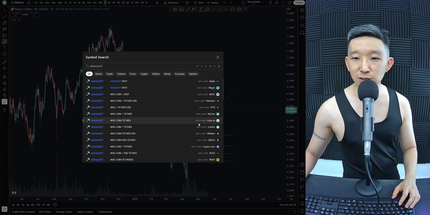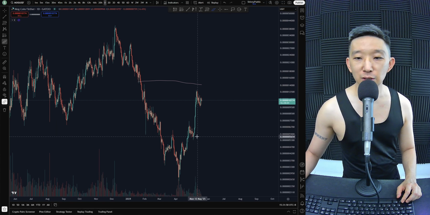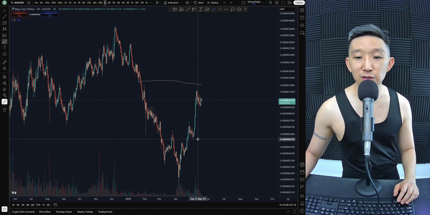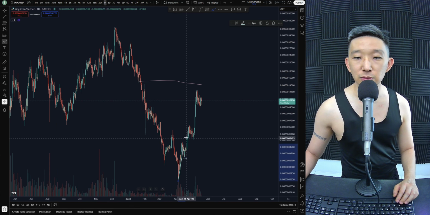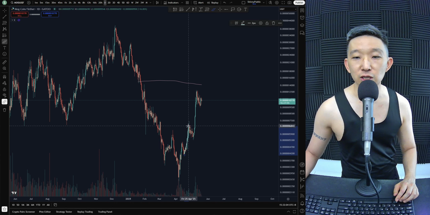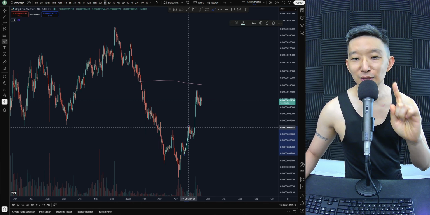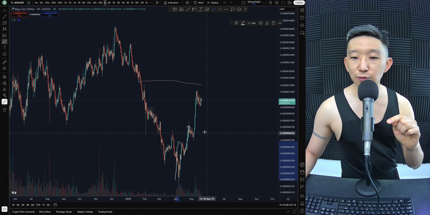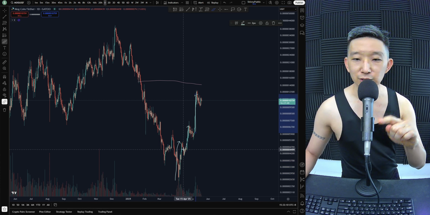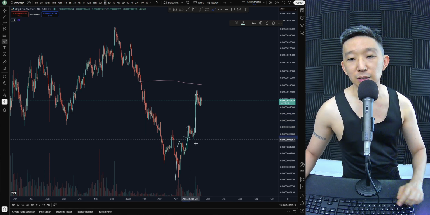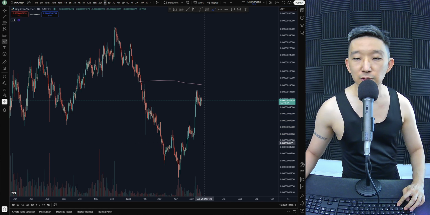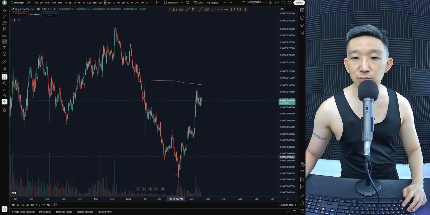MOG against USD. Here we are for MOG. MOG, strong rally. It's a strong rally. 1, 2. Okay, this cannot be a wave 3. Wave 3 is usually the longest, never the shortest. So if you look at wave 1 and wave 5, both of these are longer than wave 3. So this cannot be a wave 3.